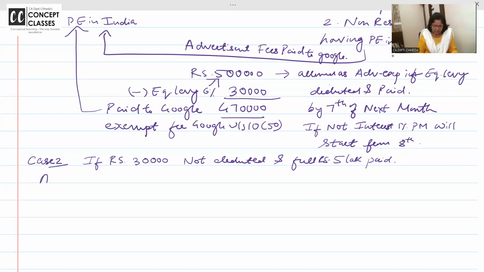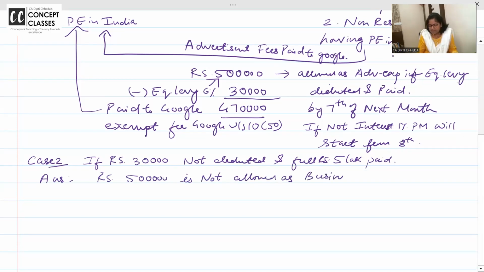Then what is the answer? Rupees 5 lakh is not allowed as business expense. Correct or not?